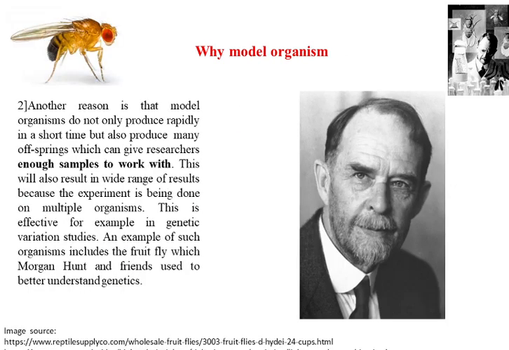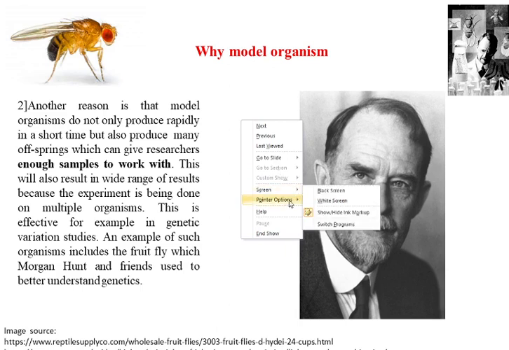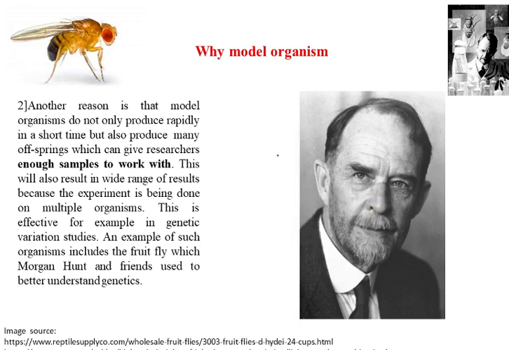Another reason why a model organism is required is enough sample space to work with. I have one very good example of this. This is an image of a Drosophila. The model organism should not only reproduce rapidly in a shorter duration, but also produce huge offspring, and because of that huge offspring production, it gives a researcher enough samples to work with.